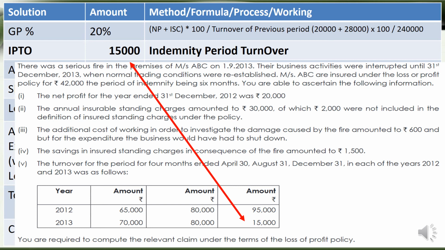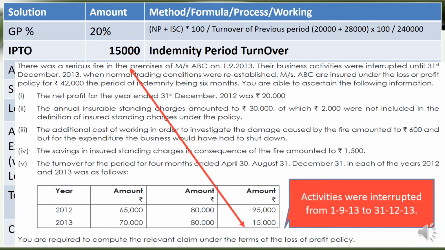That is 4 months. That 4 months period's turnover is given, because the values are given for each 4 months for 2012 and 2013, and the last one is December 31, 2013. Therefore the 15,000 is the indemnity period turnover.